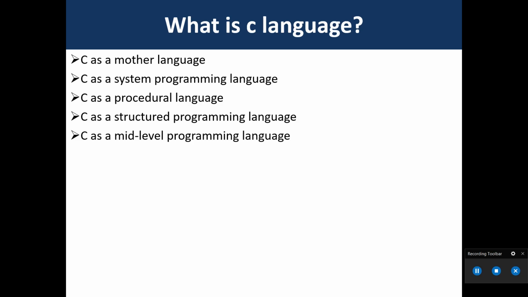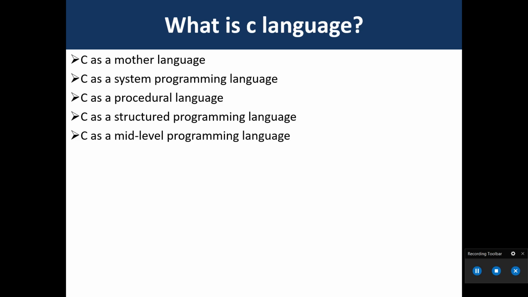Then C as a structure programming language. A structure programming language is a subset of procedural language. Structure means to break a program into parts or blocks so that it may be easy to understand. In C language, we break the program into parts using functions. It makes the program easier to understand and modify.